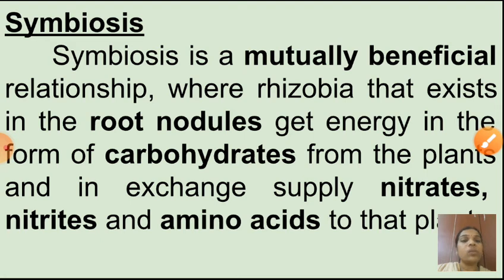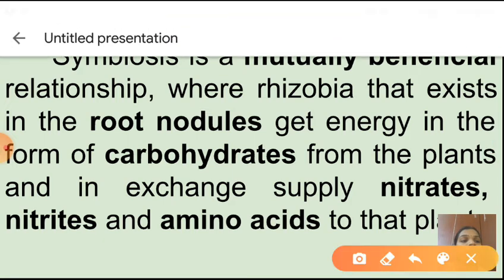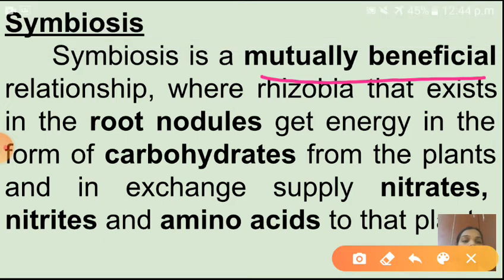See here, symbiosis. What is meant by symbiosis process? Symbiosis is a mutually beneficial relationship. Okay, mutually means two organisms are getting benefit. So rhizobia that exist in the root nodules get energy in the form of carbohydrates from the plants and in exchange supply nitrates and amino acids to that plant. See here children, symbiosis means what? Yes, symbiosis means mutually beneficial. Okay, that two organisms are getting benefit.